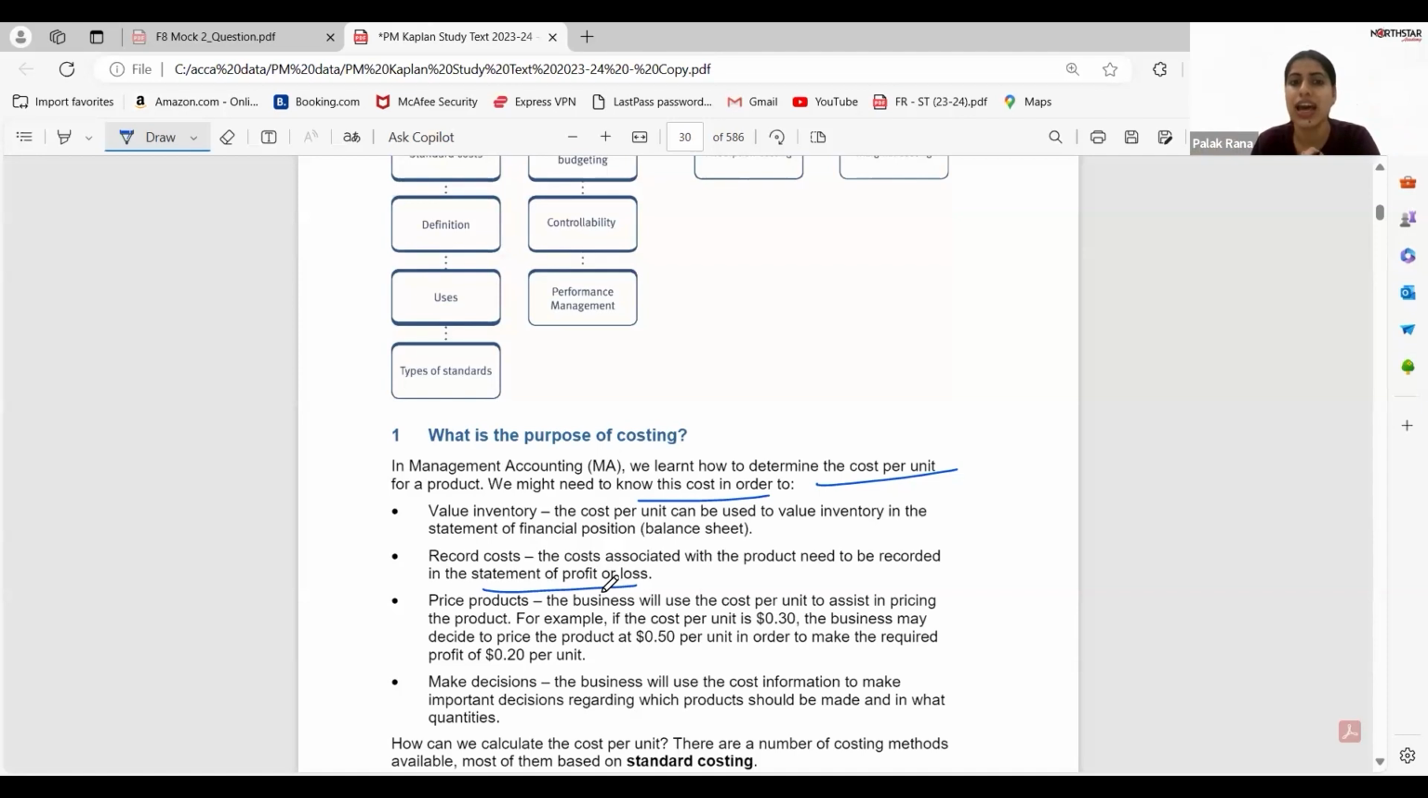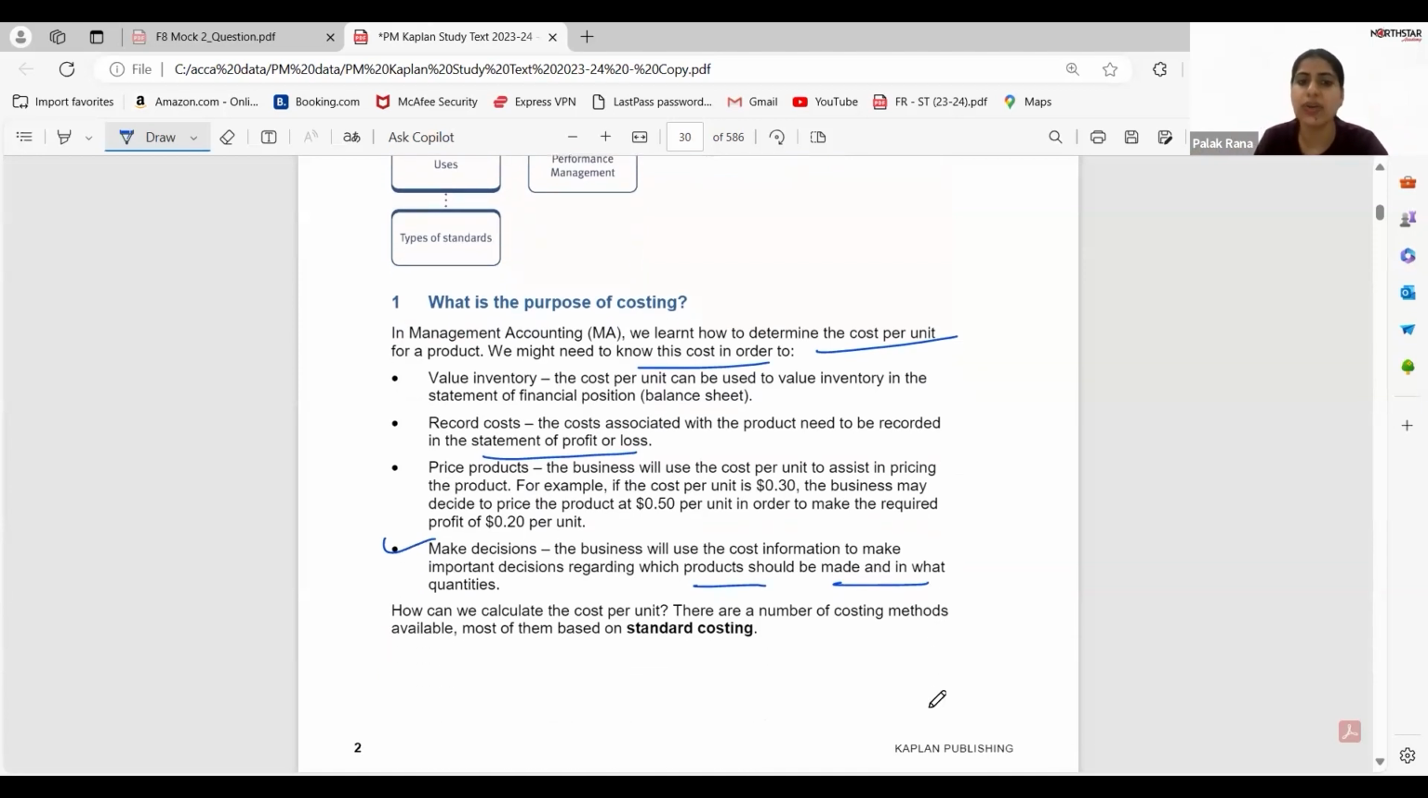Next is decision making. The business will use cost information to make important decisions regarding which products should be made and in what quantities. So again, for decision making, we need costing. How can we calculate cost per unit? There are a number of costing methods available, most of them based on the standard costing technique. We will be covering standard costing, so don't bother about what standard costing or absorption costing is, because with these definitions you will come across new words, and maybe you will feel demotivated that you don't know standard costing.